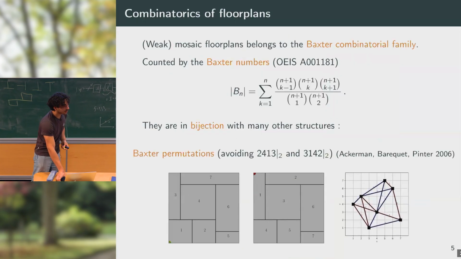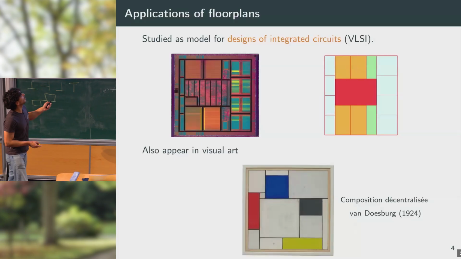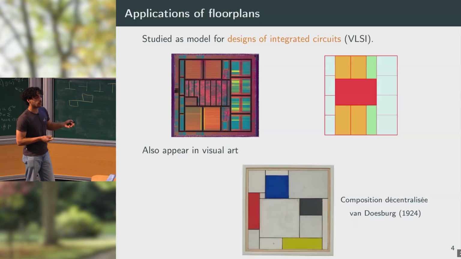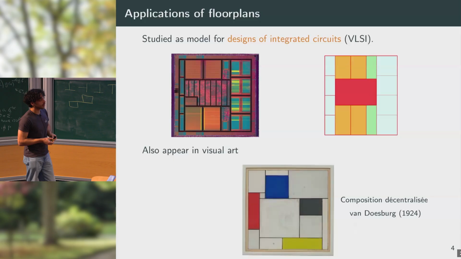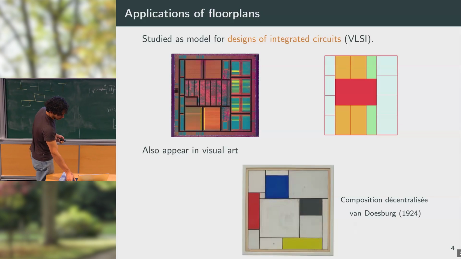For the floor plans, it's a bit more general, so they consider not only the mosaic ones, sometimes just the floor plans. Also, they have some representation in terms of what we call slicing floor plans, which is a subset of the mosaic ones, which I will talk about.